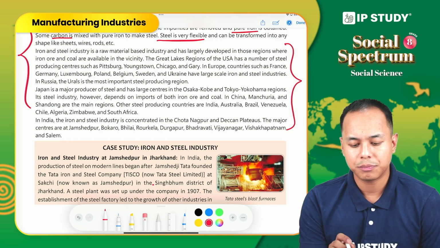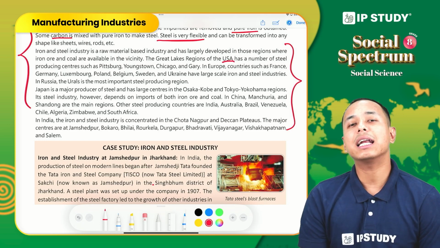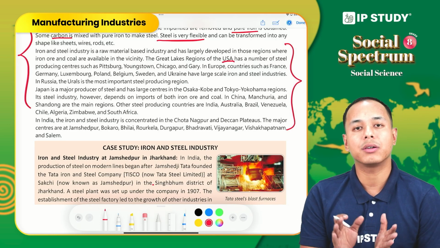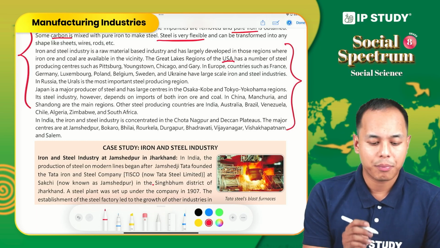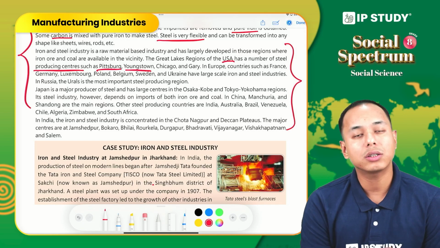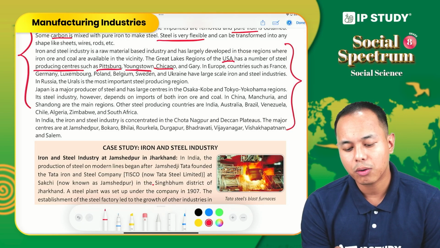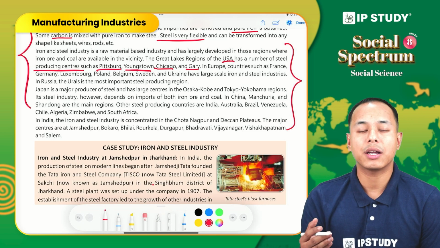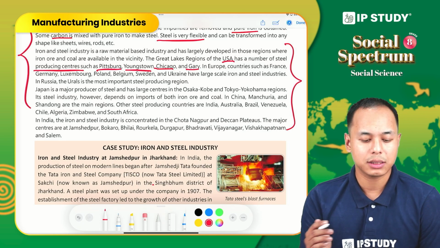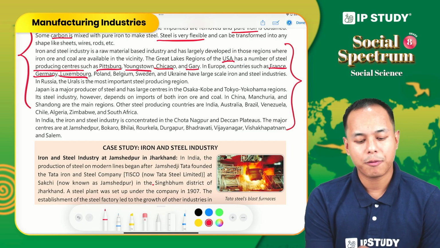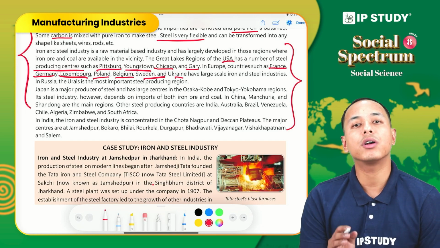When we talk about USA, the Great Lake region is one of the iron and steel industrial regions, and the important producing centers are Pittsburgh, Youngstown, Chicago, and Gary. In Europe, the important iron and steel producing centers are Germany, France, Luxembourg, Poland, Belgium, Sweden, Ukraine.